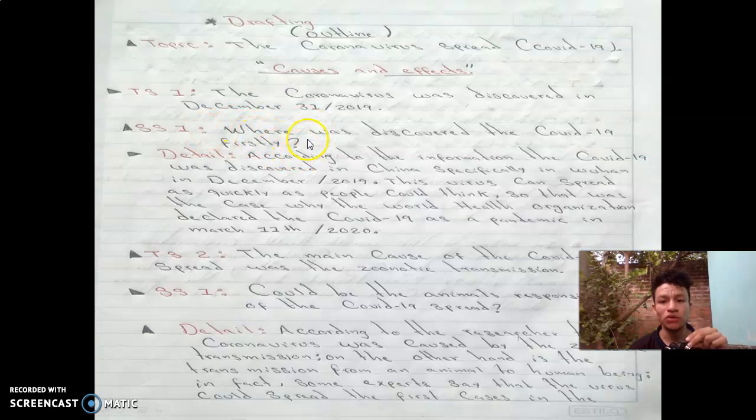This equation, as you can see here. This is the detail according to the equation, the answer according to the equations. This is the topic sentence 2. The main cause of the COVID-19 spread was the zoonotic transmission. In my supporting sentence 1, it is a question according to this information. And my details support my question and answer my question.